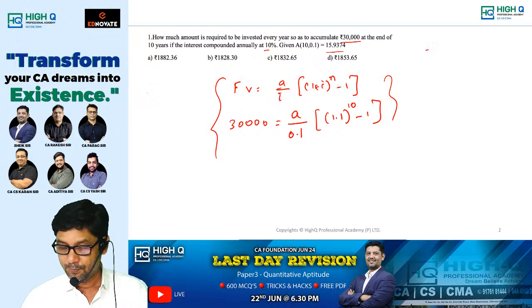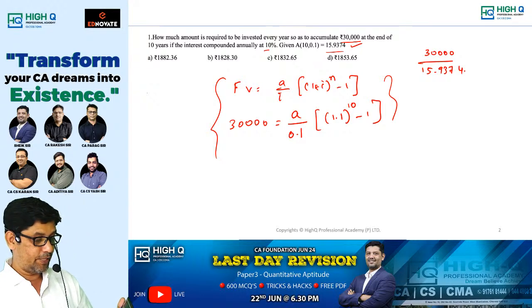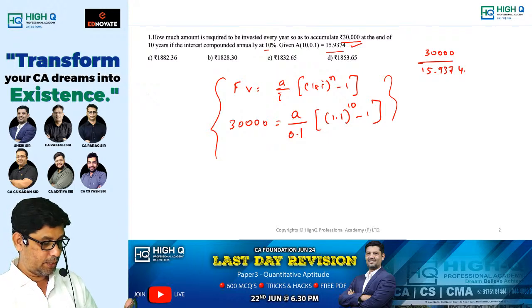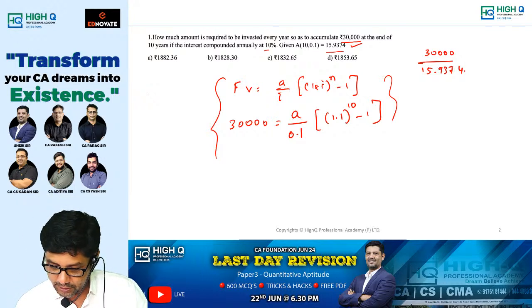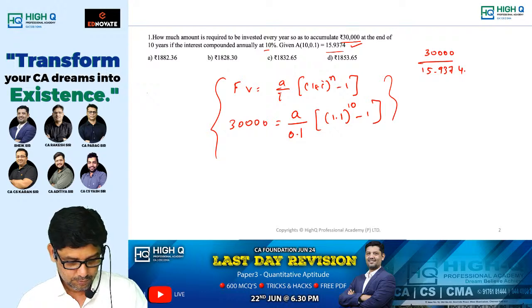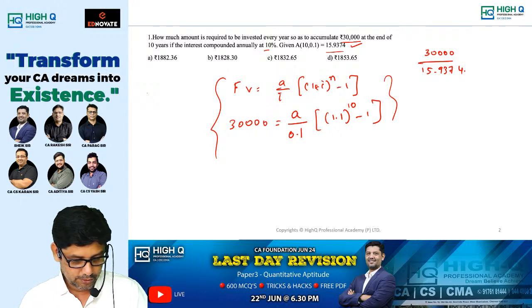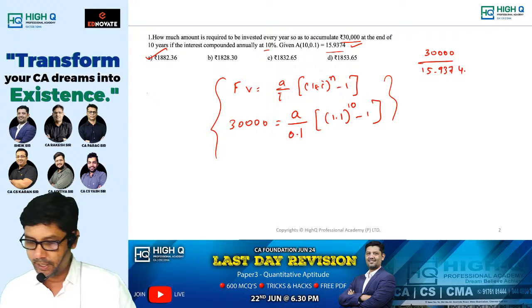Simply do what I'm saying: 30,000 divided by this number, 15.9374. 30,000 divided by 15.9374 gives 1,882.36. Is that clear, my dear?